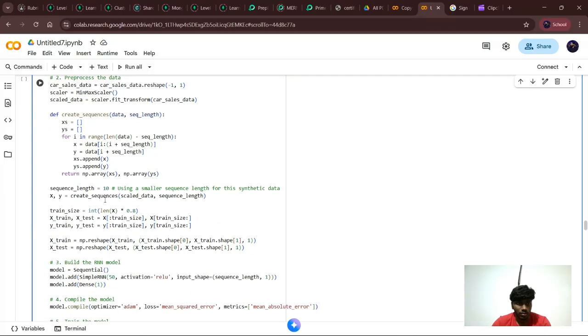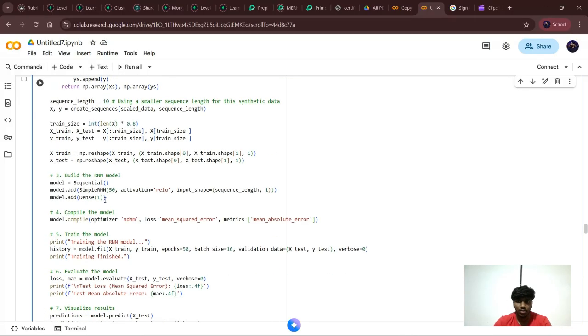Next I'm compiling the model, which gives me the efficient training optimizer, which is Adam, and loss, which is MSE, which penalizes large errors, and metrics is MAE, which is easier to interpret error. And I'm training the model, which is trained for 20 epochs with the batch size 32.